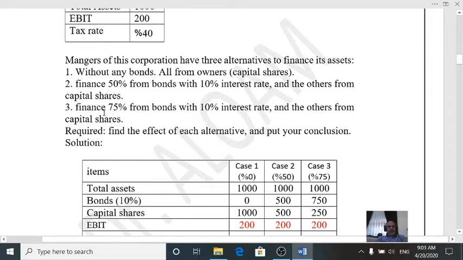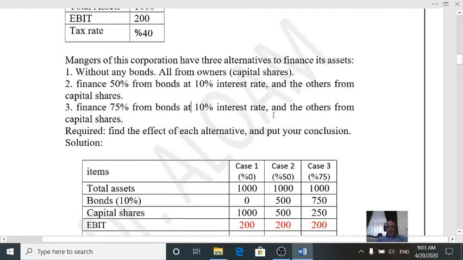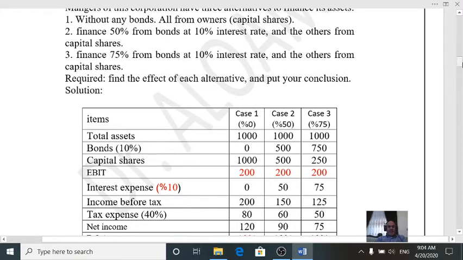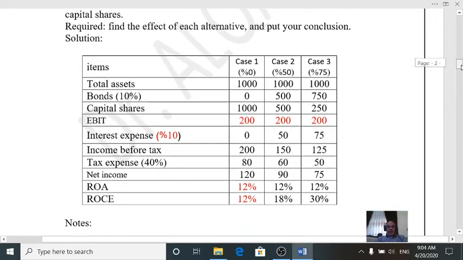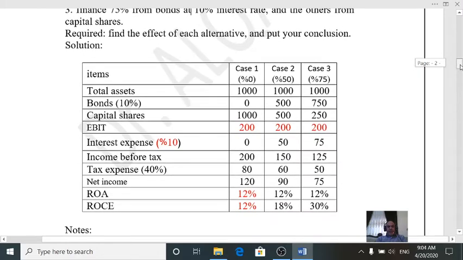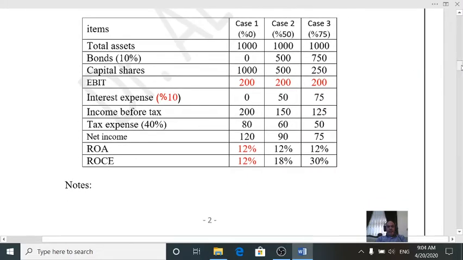The third alternative is 75% from bonds at 10%, and the other 25% from capital shares. Required: find the effect of each alternative and put your conclusion to select which alternative is best. First of all, look at this schedule carefully.